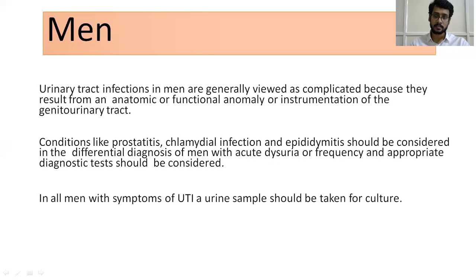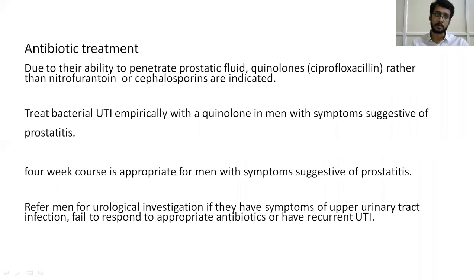Conditions like prostatitis, chlamydial infection and epididymitis should be considered in the differential diagnosis of men with acute dysuria or frequency, and appropriate diagnostic tests should be considered. In all men with UTI, a urine sample should be taken for culture, because when a man presents with a UTI, you must bear in mind it must be a complicated UTI.